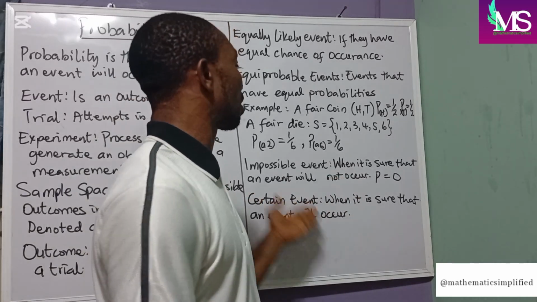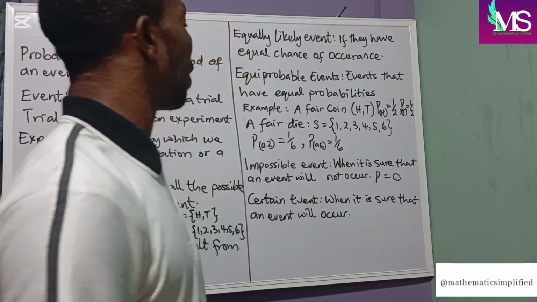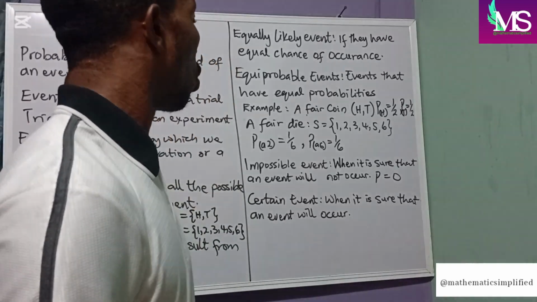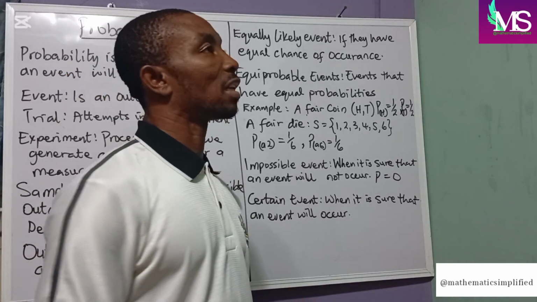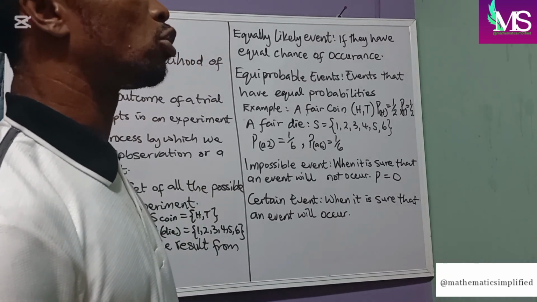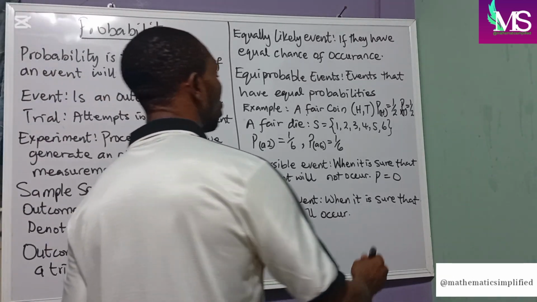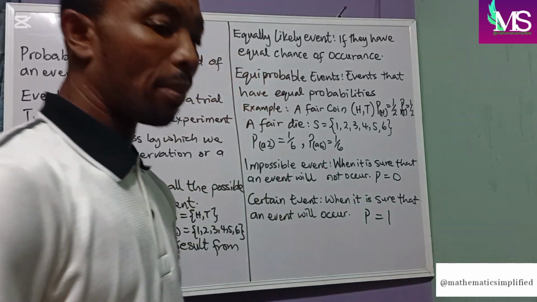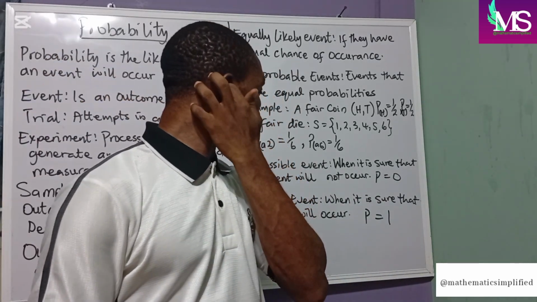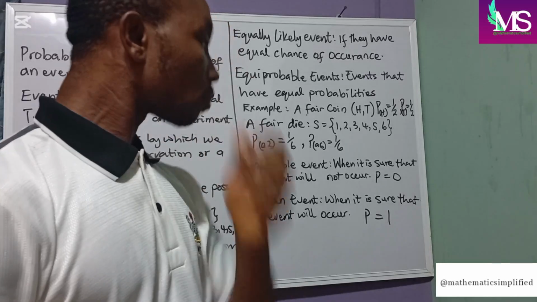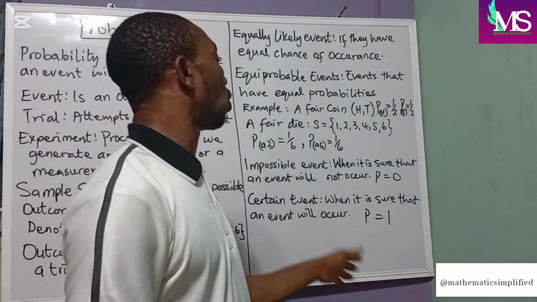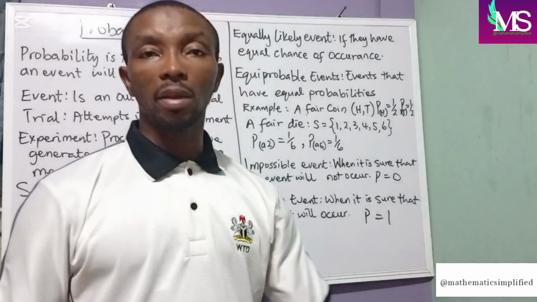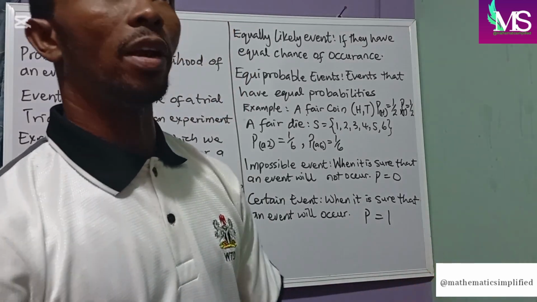Now, certain events are events that you are sure are going to occur, and the probability of a certain event is always equal to 1. Example, the probability that when you toss a coin, you will get either a head or a tail.